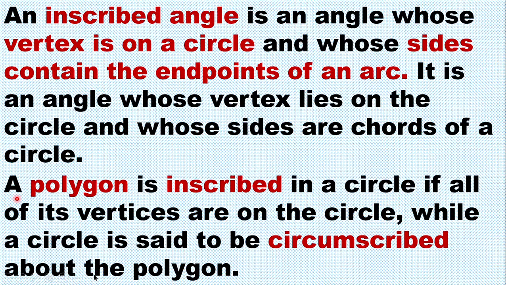Next, a polygon is inscribed in a circle if all of its vertices are on the circle, while a circle is said to be circumscribed about the polygon. So, pag sinabing circumscribe, pinapalibutan ng circle yung polygon.